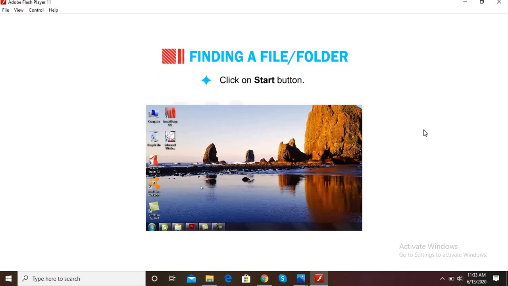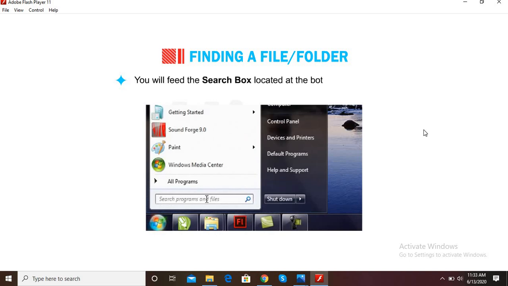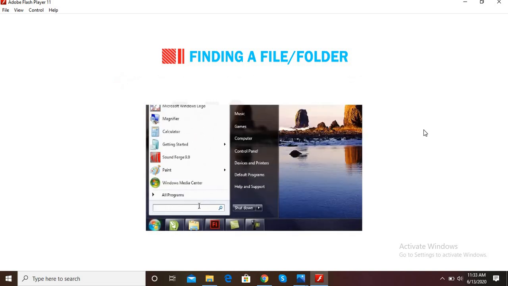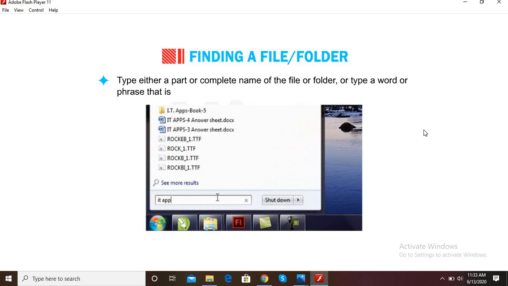Click on the Start button. You will find the search box located at the bottom of the left pane. Type either a part or the complete name of the file or folder, or type a word or phrase that is present in the file.